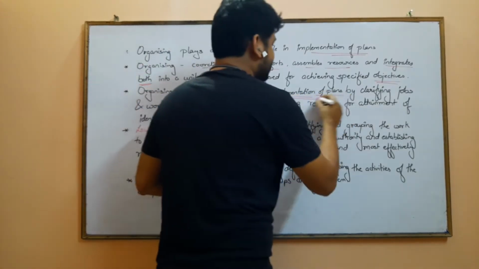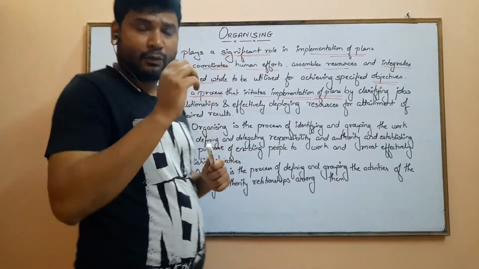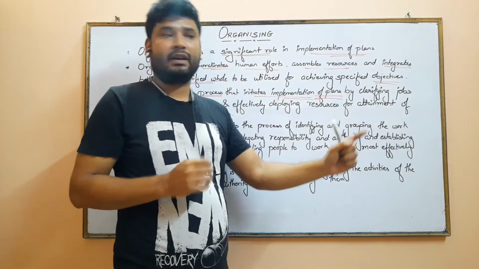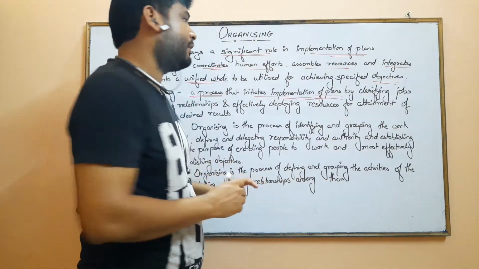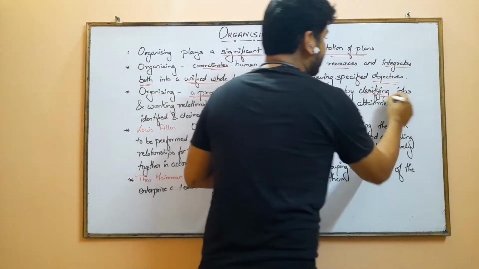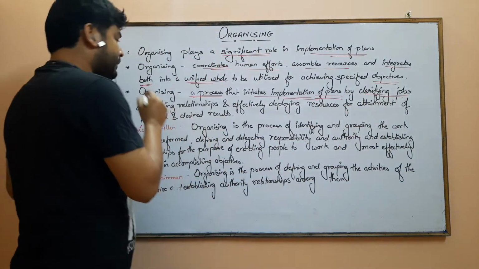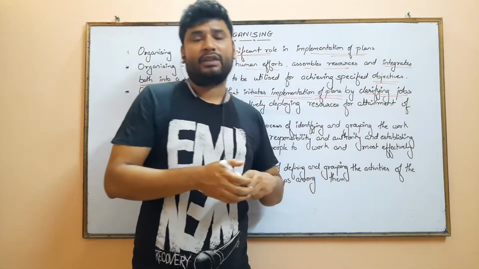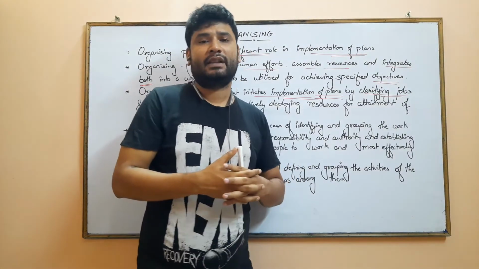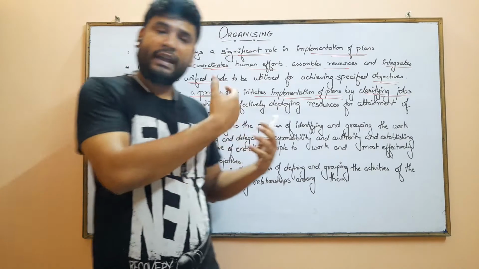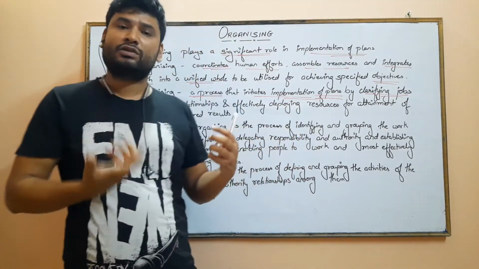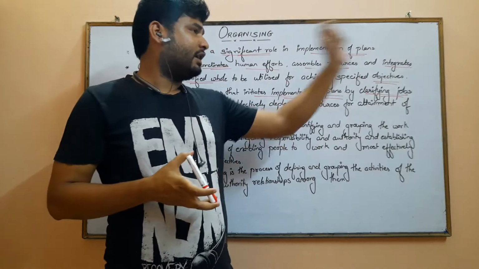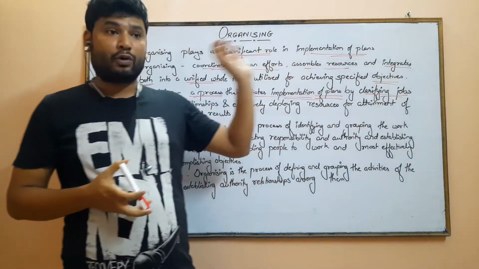Implementation of plans. What is it? It's required. Whatever I have planned, it requires to be implemented. And how am I going to implement it? By organizing the things in a proper way, by clarifying the jobs. Clarifying the jobs to whom? To my employees. And making a working relationship among the employees so that there is better communication among them, and every person in the organization knows their role, what objectives they have, what they are going to achieve.